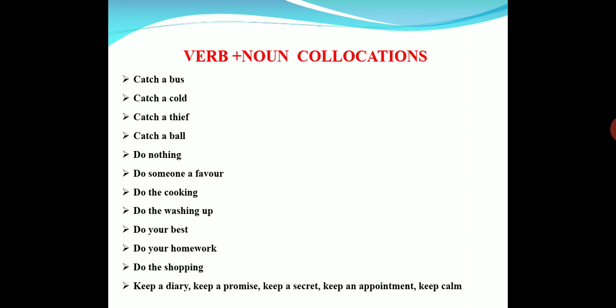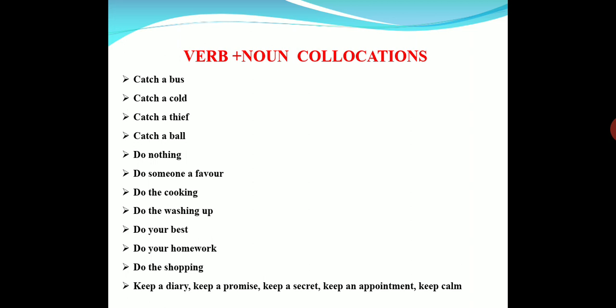And keep an appointment. If you want to meet with anybody, what you have to do? You have to keep an appointment, a particular time. If you want to meet a doctor, what will you do? You'll go and get the time of the appointment, and at that time you will go. That is, keep an appointment. Keep calm. Keep calm means becoming calm.